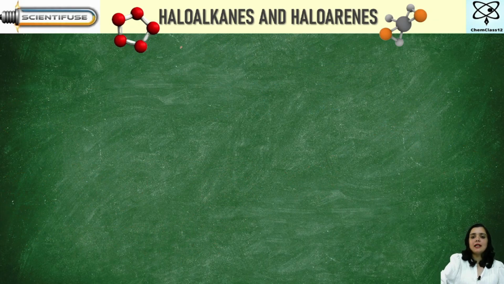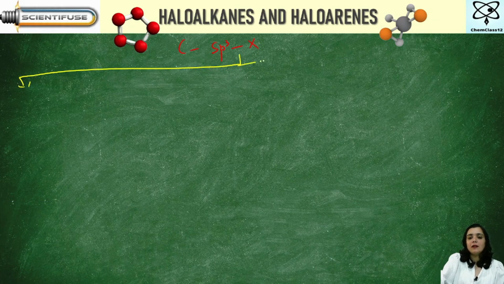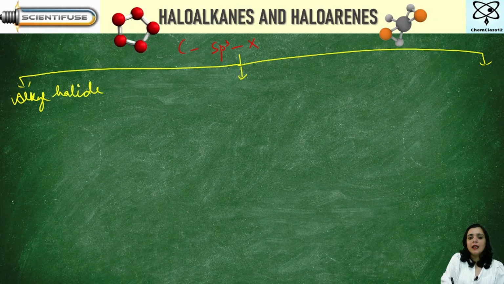Moving on to the first category, C-sp3-X. Under this, I'm going to take three halides. What are those? First I talk about alkyl halide. Next, allyl halide. And then benzylic halides.